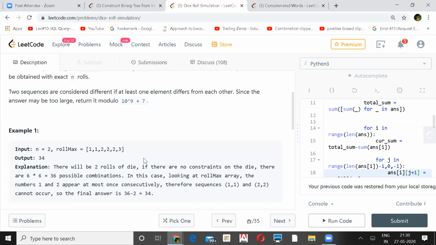Sorry, can you explain again how we got 34? I didn't get it. Yeah, you want to explain it? Yeah, go ahead, sorry, Santosh. I didn't understand the explanation given here. I didn't get it. Sorry about that.